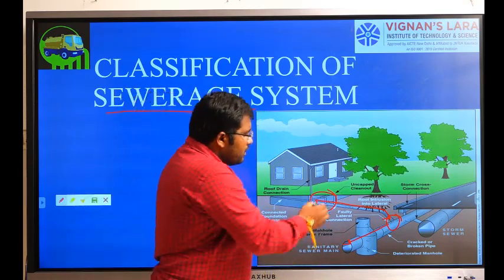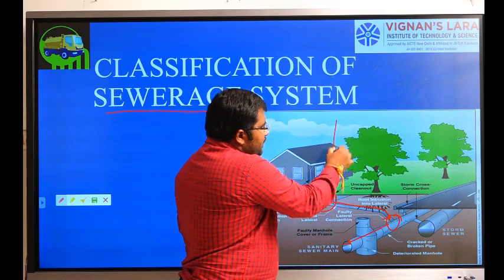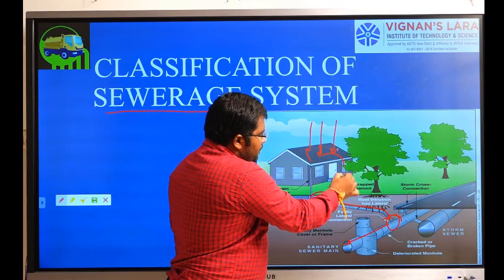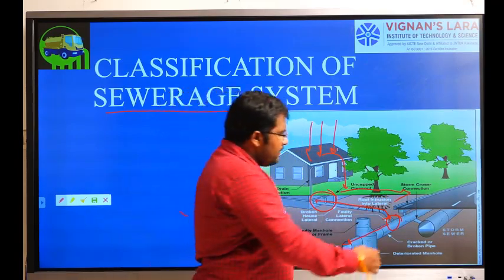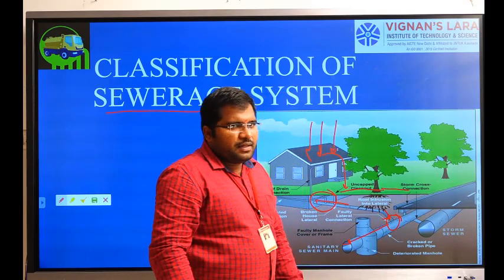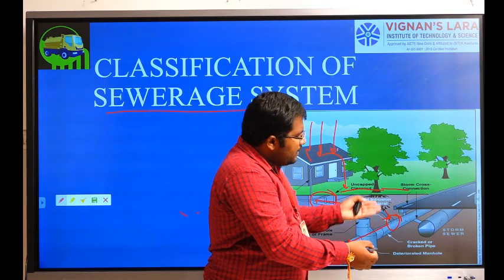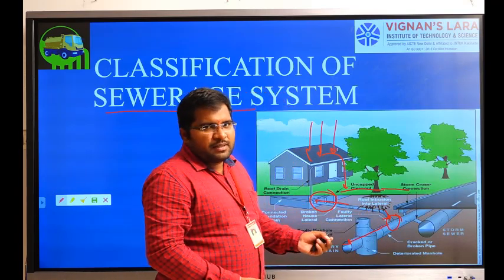Now this is sewage. Regarding sewage, if there is any rainfall, it will come down and be collected in different systems, which will be handled as storm water, carried in different pipes or in the same pipe along with the sewage.